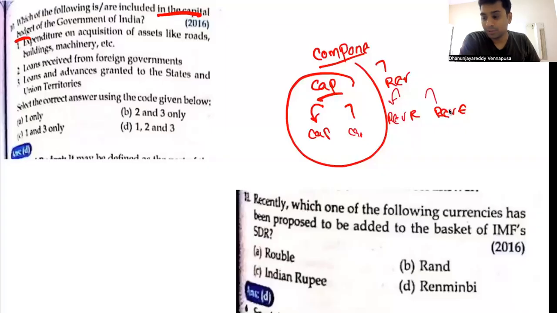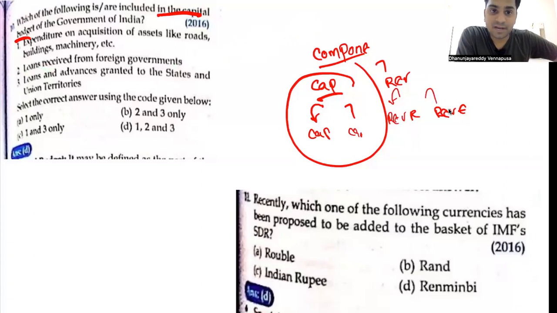Have a look at it. Expenditure and acquisition of assets like roads, buildings and machinery. Obviously, this is going to create capital assets for the country. Hence, this is going to be capital expenditure. Loans received from foreign investments is an income to the government. Which type of income? It is capital income. Why is it capital income? It is going to create a liability on the government. Whatever creates a liability on the government is a capital income.